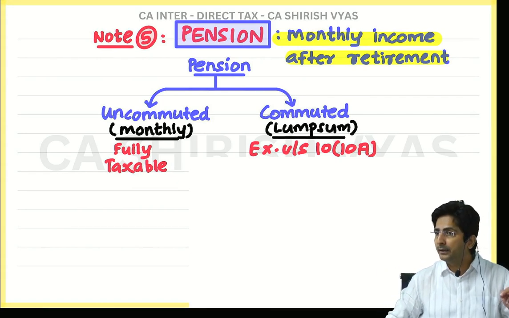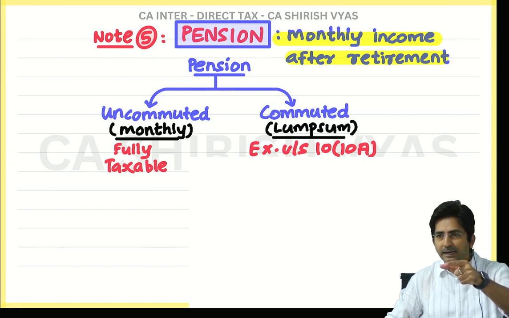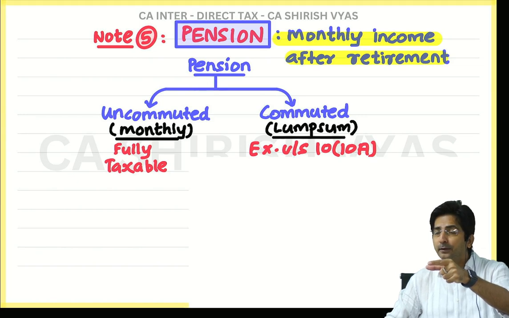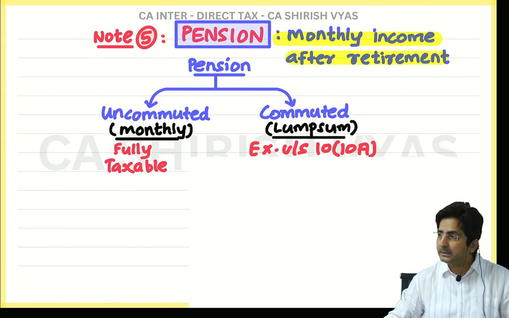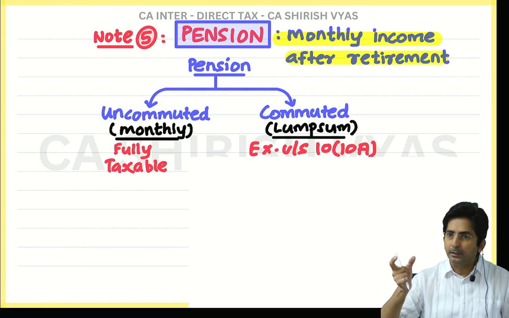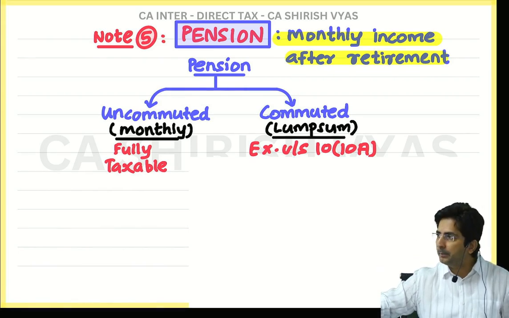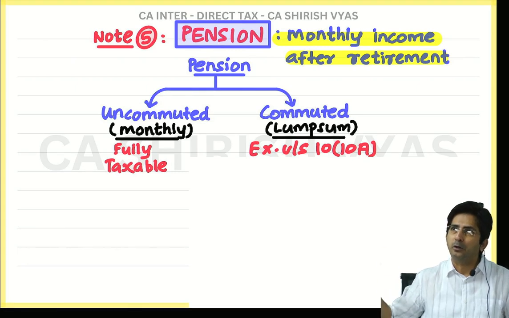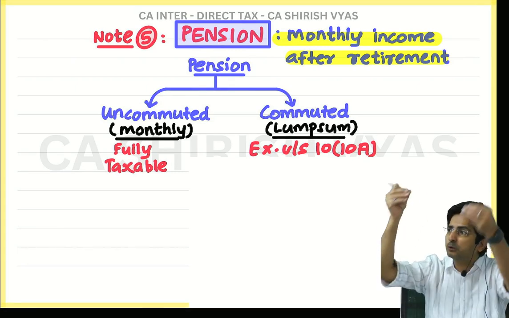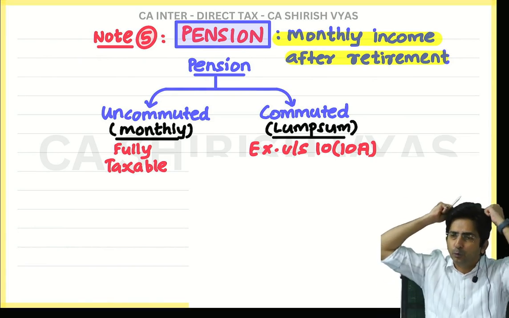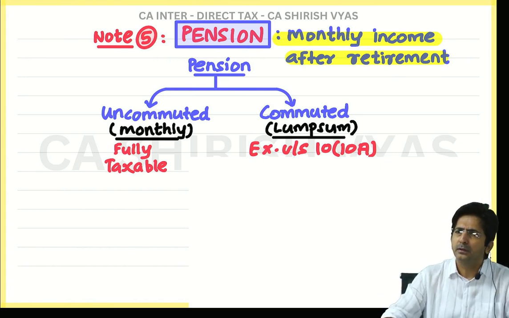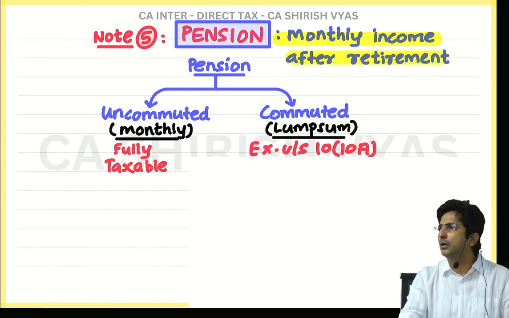What was gratuity? 10(10). What was SPF? 10(11). RPF? 10(12). HRA? 10(13)(A). All other allowances 10(14). Please keep remembering the sections. Later I will give you one technique, one method of remembering. But see, don't always depend upon shortcuts and the methods given by sir. You also put in your efforts. Unless you put in effort, results will not come. Even if I sit with you 24 hours and keep teaching you, results will never come unless you put in your own hard work.